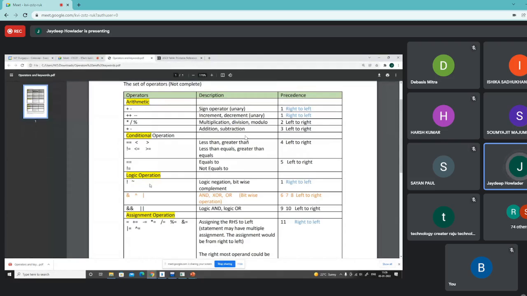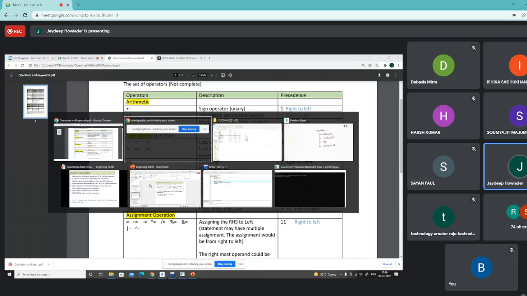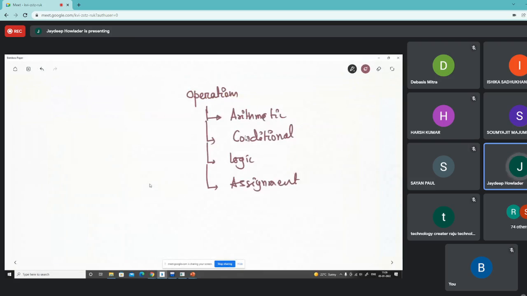The logic operation works rather differently. It does not take operands as normally. It takes true or false values, say true and false, and it will return false. So a logic operation does not take a and b as integers or something like this. Rather, it takes some condition, whether a particular condition is true or false.